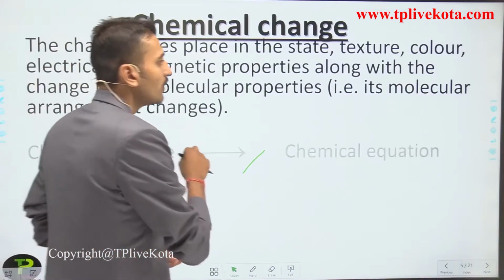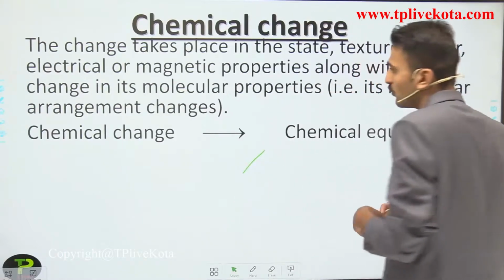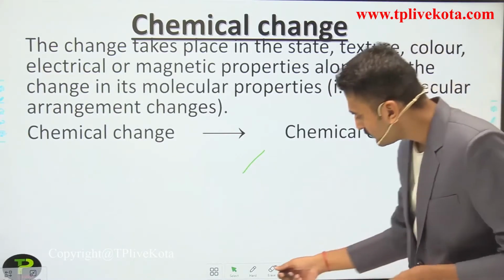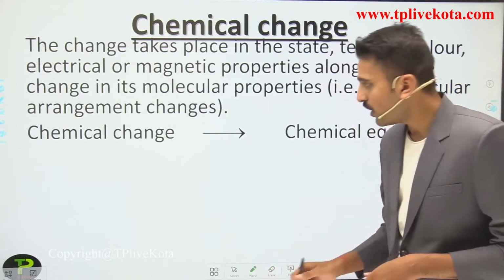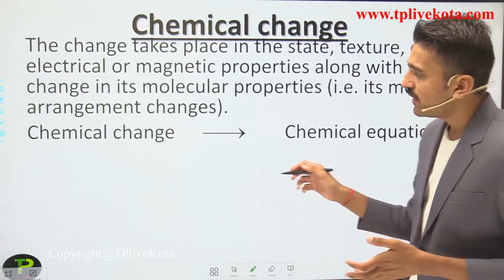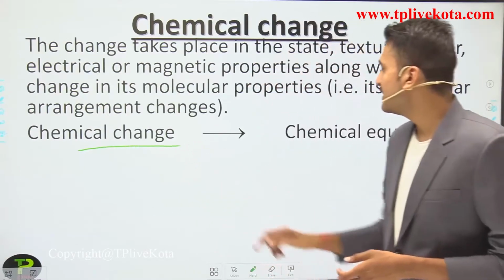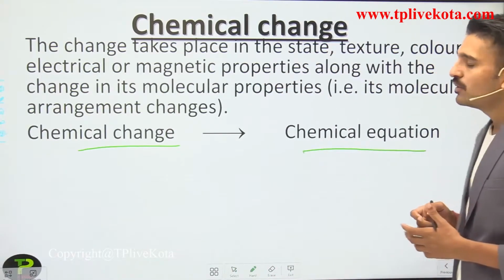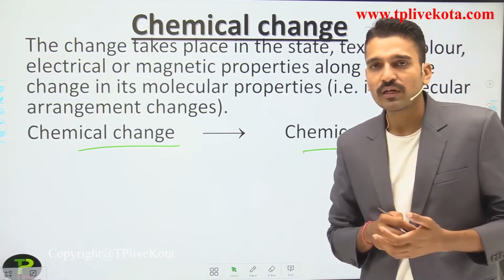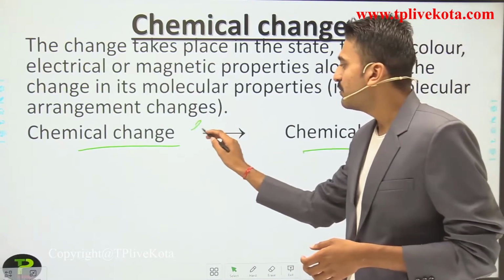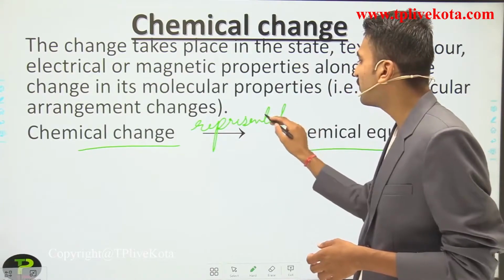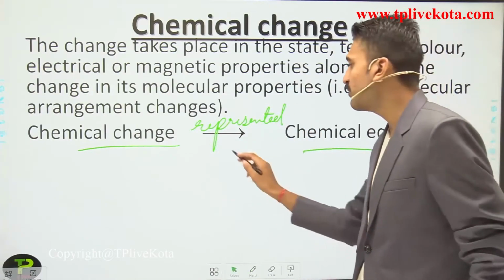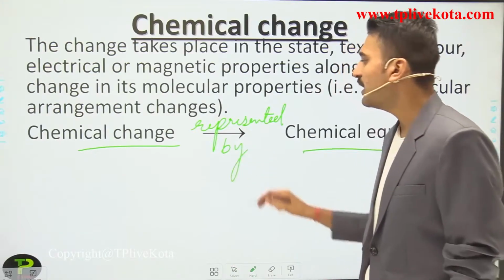So these are the chemical equations. After whatever you have seen, if there is a chemical change, you have to write the chemical equation for that. So how can you represent a chemical change? It should be represented by a chemical equation.